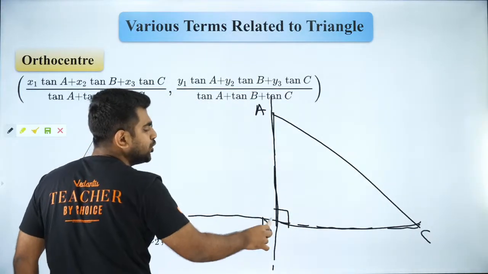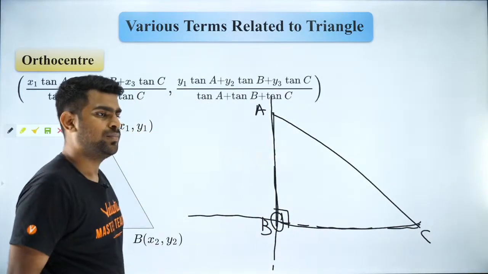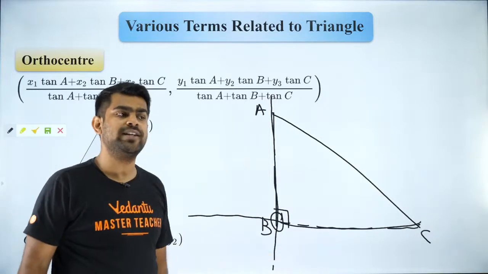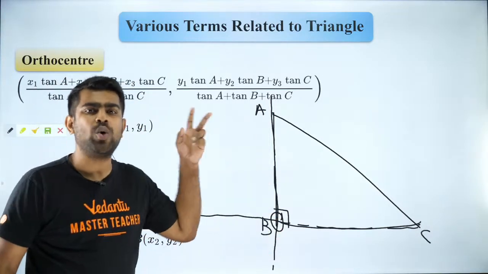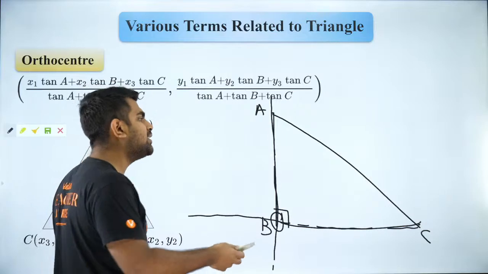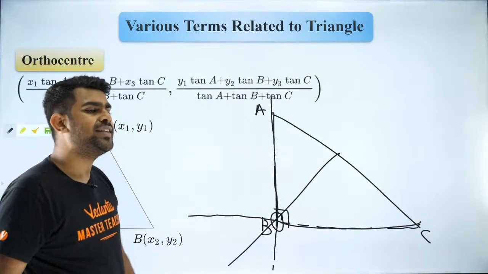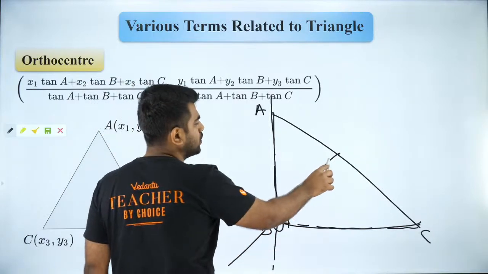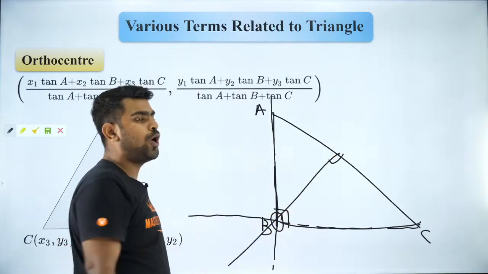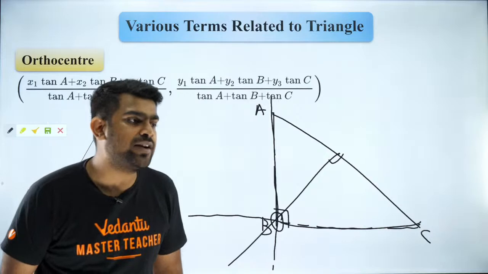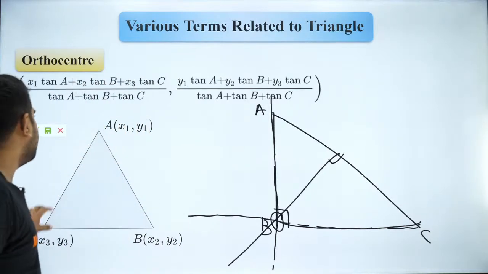So these two altitudes are meeting at B. Obviously that is the orthocenter, because wherever two altitudes meet, that is where the third altitude will also pass through. So that is going to be your orthocenter. Is that fine, guys? Everybody clear with it?